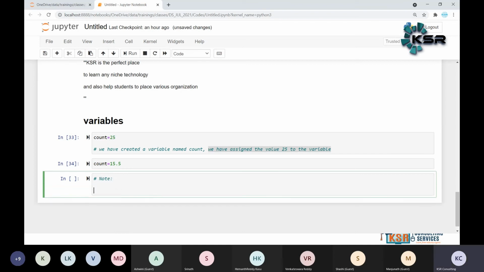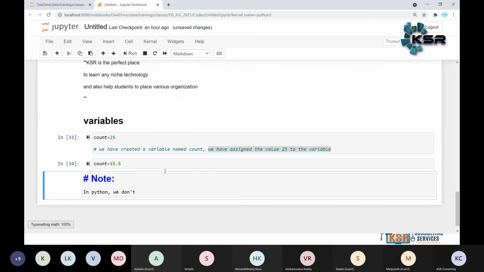In Python we don't actually assign values to variables.